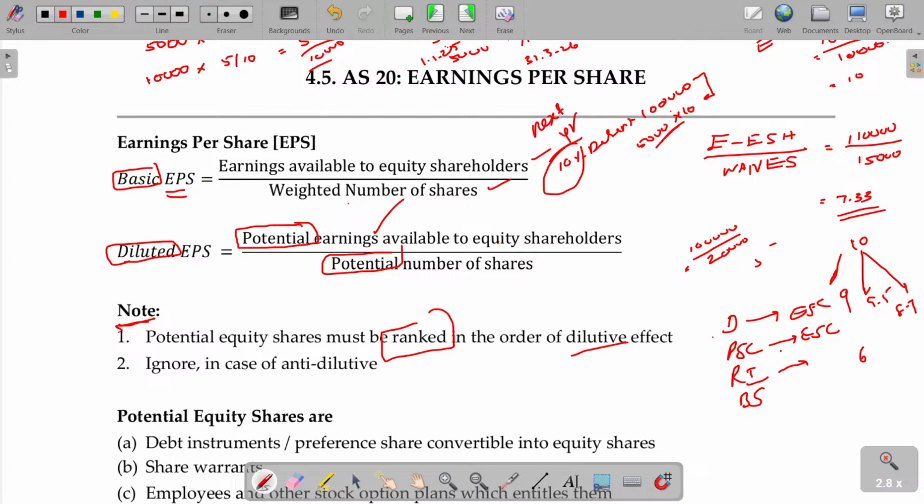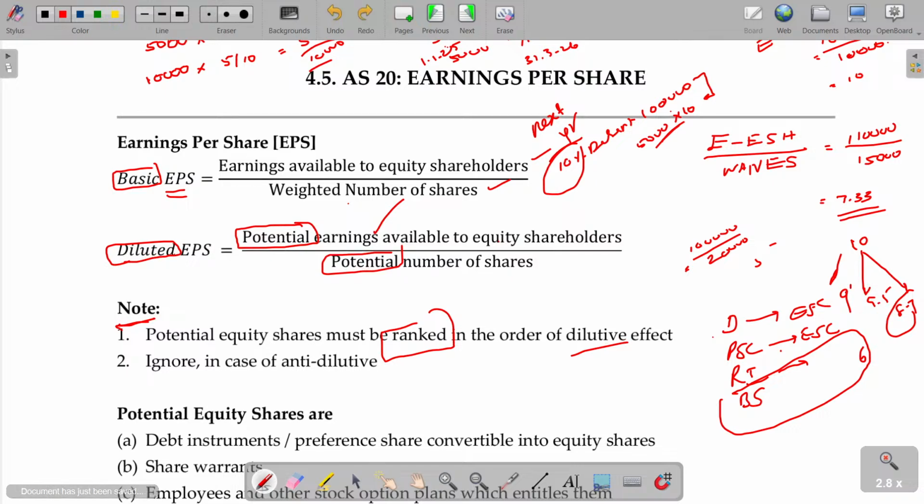So among the four, which is the most diluting nature? Bonus share. So you have to find out the diluted EPS based on the bonus share first, second this one, third this one, fourth this one. This is the order. Okay. See, this one being the third one and this is the fourth one. First, second, third, fourth. The transaction which has more dilutive effect will be considered first.